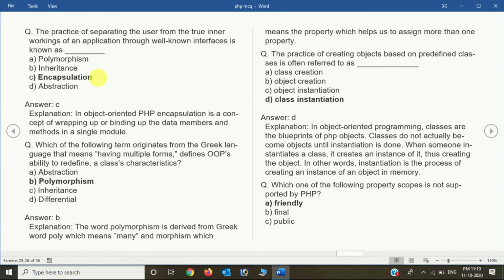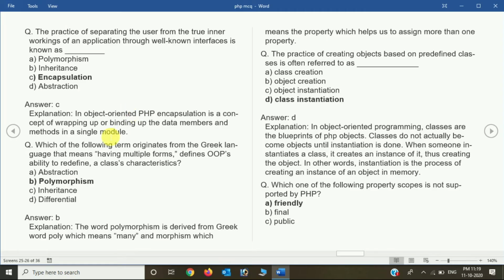Now the practice of separating the user from the true inner workings of an application through a well-known interface is known as polymorphism, inheritance, encapsulation, or abstraction? The right answer is encapsulation, because we are separating here. In object-oriented PHP, encapsulation is the concept of wrapping up or binding the data members and methods inside a module. So encapsulation is basically binding code and data together, like data members and methods inside a single module.